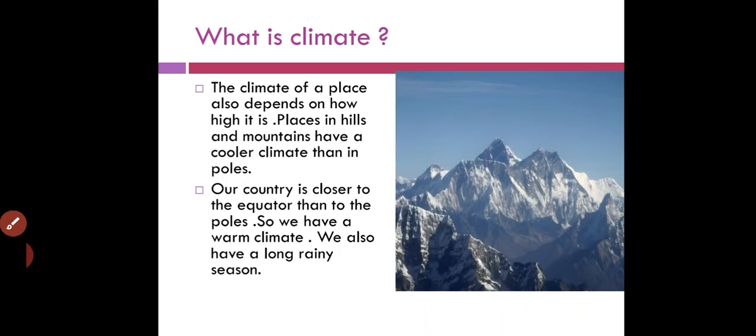And climate of a place also depends on how high it is. Places in hills and mountains have a cooler climate than in plains. When you go to the hill stations, you must have felt that the climate is very cool there because those places are on a height. As we go higher, the temperature gets low and those places are very cool. Our country India also is closer to the equator than to the poles. So we have a warm climate.